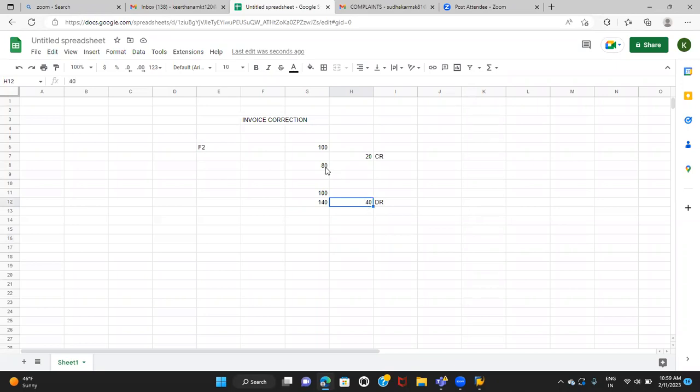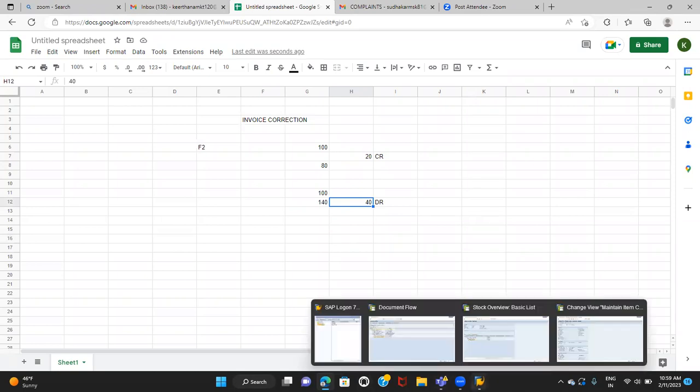So how can this be done in SAP, how can the invoice correction be done? When we do the invoice correction, based on the differences, we can understand whether it is a credit memo or debit memo, right? So now we'll see how to do that in SAP.